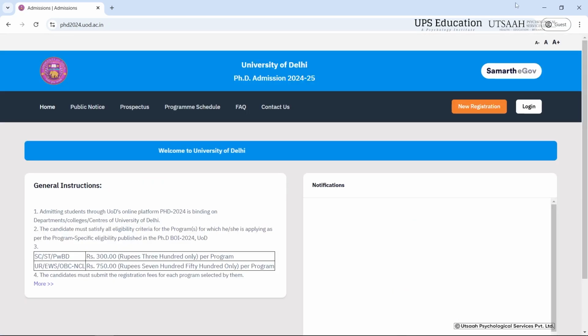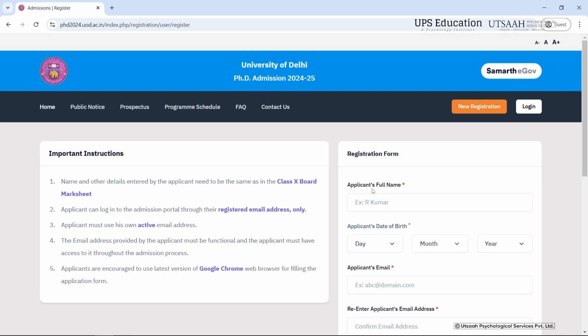From here, you just have to click on new registration if you are registering for the first time, and then we have to just fill in our basic details here.